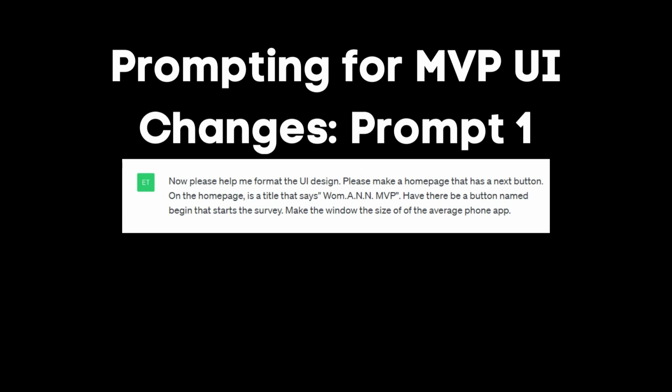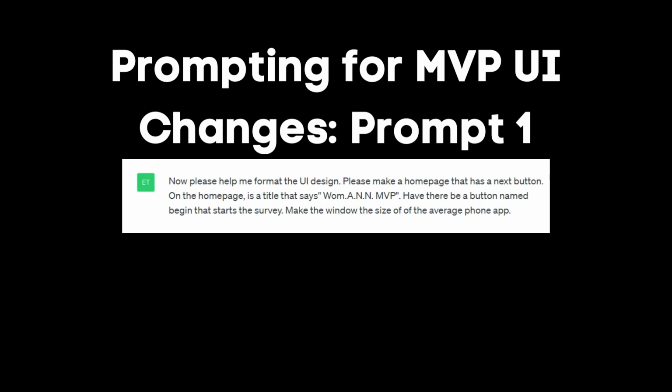Now please help me format the UI design. Please make a homepage that has a next button. On the homepage is a title that says Woman, MVP. Have there be a button named Begin that starts the survey. Make the window the size of the average phone app. This successfully changed the layout of the window.